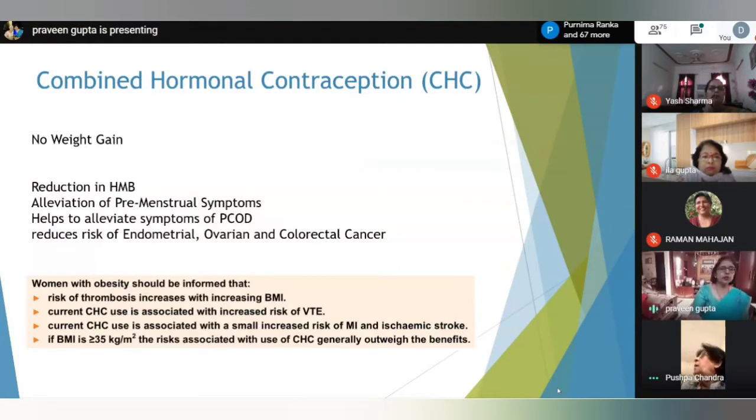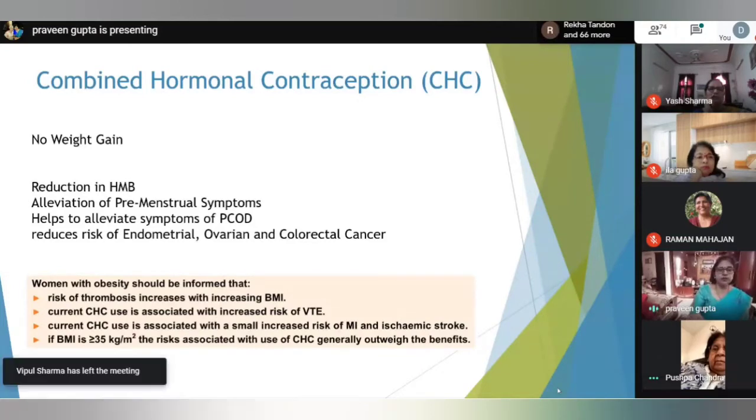There is no weight gain associated with CHC. Health benefits are that it helps in reduction of heavy menstrual bleeding, alleviation of premenstrual syndrome, helps to alleviate symptoms of PCOD, and reduces the risk of endometrial, ovarian and colorectal cancer.